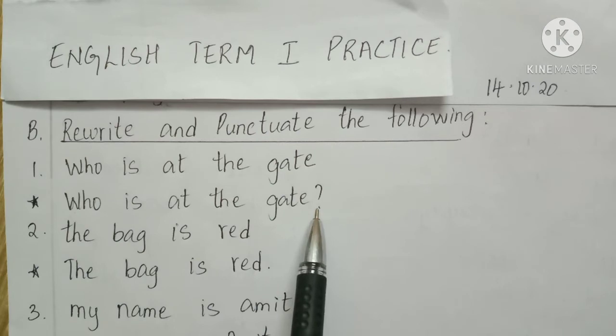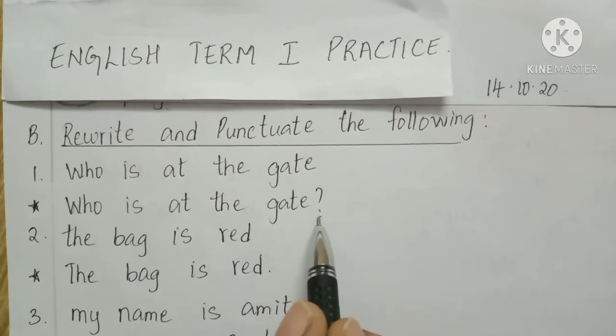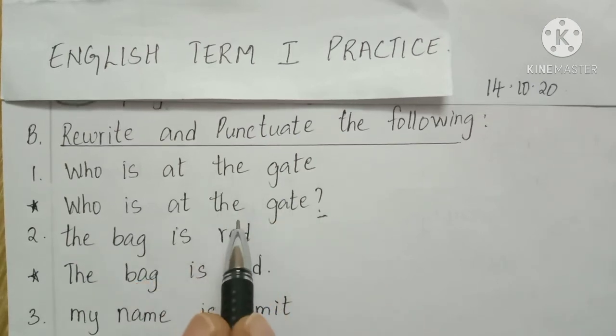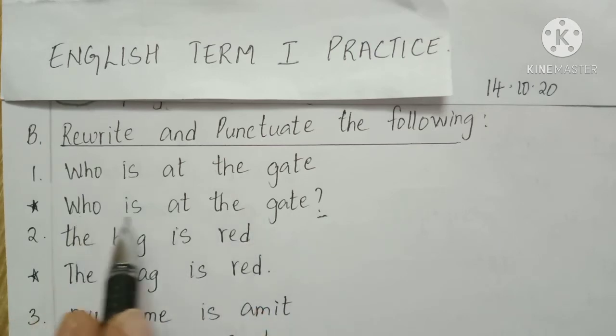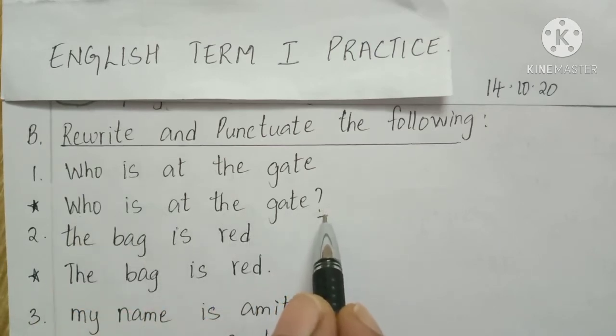So put a question mark at the end of your sentence, like this. This is called a question mark, children. We have to write it as it is, children. Okay? Start with the capital letter and end it with the question mark.